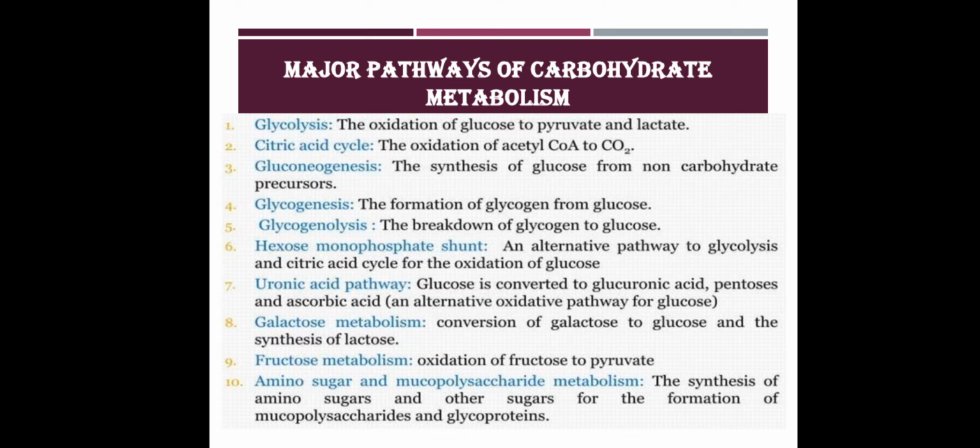Of these carbohydrate metabolisms, we are going to discuss mainly these five: glycolysis, citric acid cycle, gluconeogenesis, glycogenolysis, and hexose monophosphate shunt. These are the more important ones.